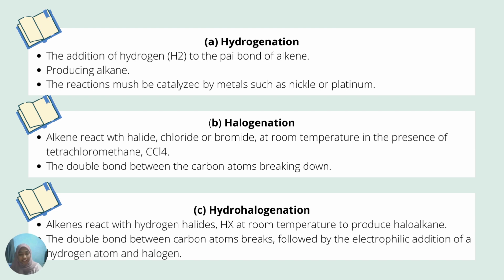Hydrogen chloride, hydrogen fluoride or hydrogen iodide are some examples of hydrogen halides. One example of a hydrohalogenation reaction is when ethene reacts with hydrogen bromide to produce bromoethane, or ethyl bromide.